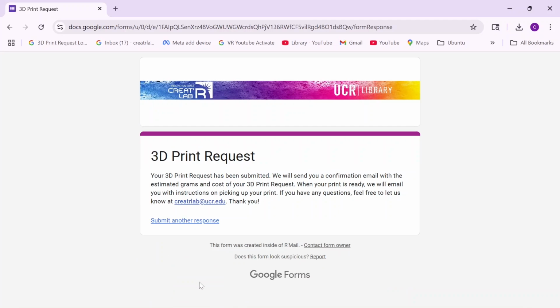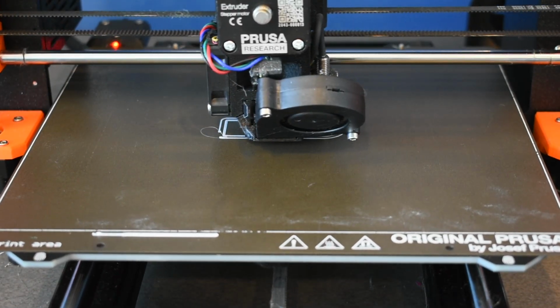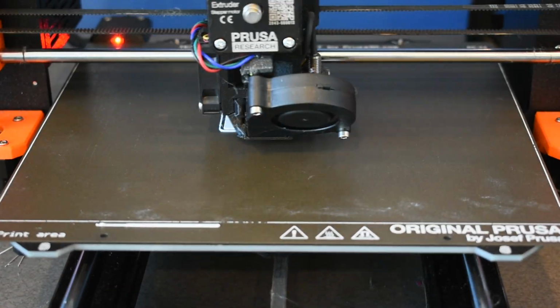The next step is to wait for a pickup email. The average wait time is around 7 to 10 business days.